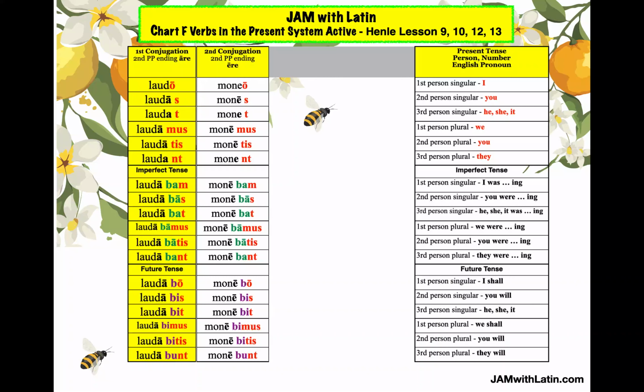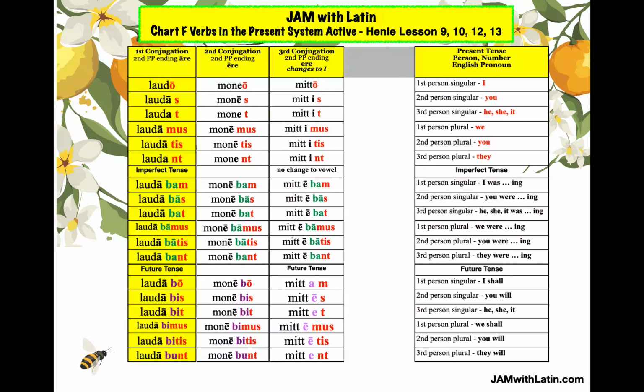Now, I told you before, this third conjugation likes to follow its own rules, and I call it the ugly stepsister from Cinderella. And that is because it cannot make up its mind what vowel it's going to use. So in the present tense, the third conjugation drops the ERE and turns to an I. And then in the imperfect tense, it drops the I and goes to an E macron.